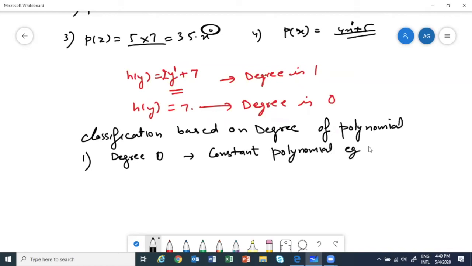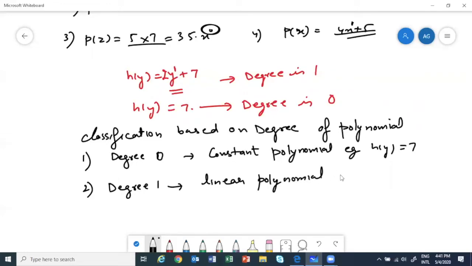Example, h(y) is equal to 7. Second, degree 1 is called a linear polynomial. Example is h(x) is equal to x plus 5.